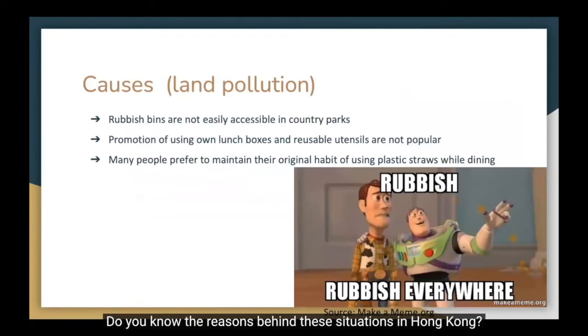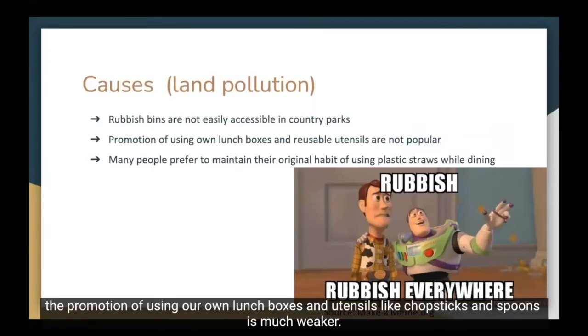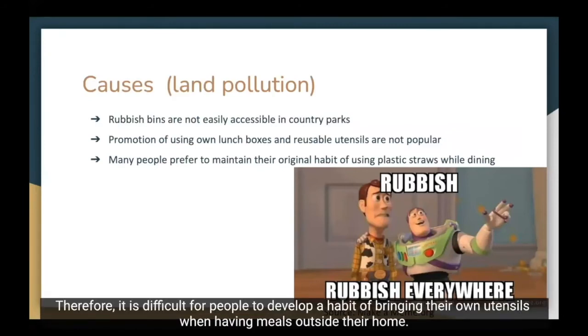Do you know the reasons behind these situations in Hong Kong? People throw their rubbish on the ground of country parks for convenience because it is hard to find a recycling or rubbish bin. Compared with the bring-your-own-bag action, the promotion of using our own lunch boxes and utensils like chopsticks and spoons is much weaker. Also, there is no regulation or penalty for using disposable boxes and utensils. Therefore, it is difficult for people to develop a habit of bringing their own utensils when having meals outside their home.